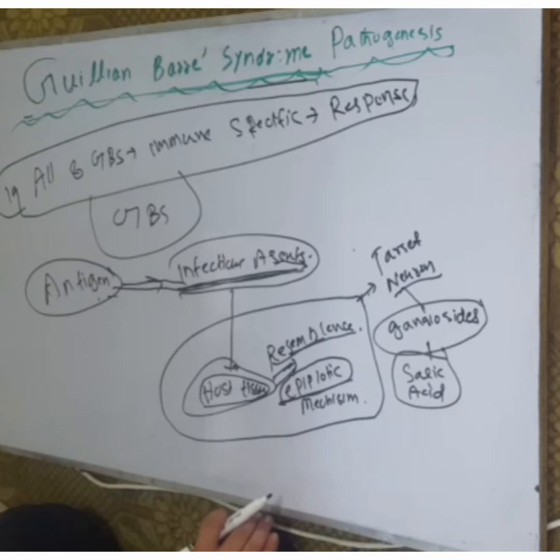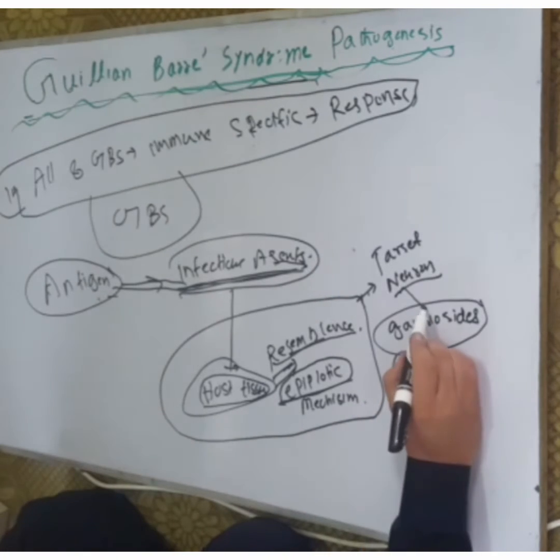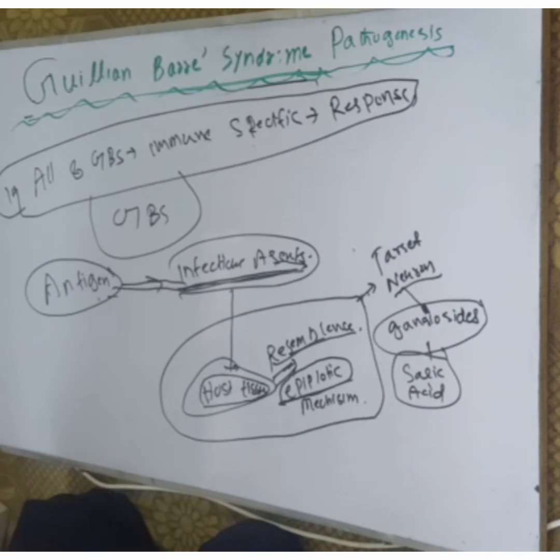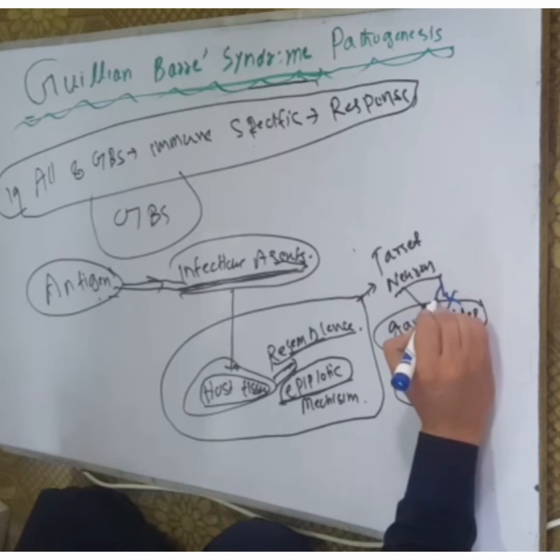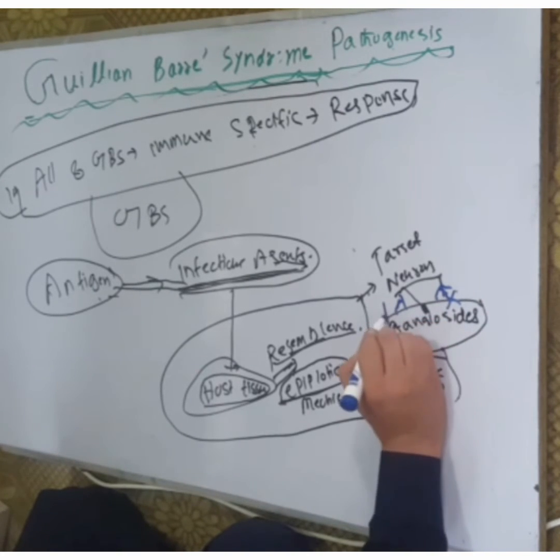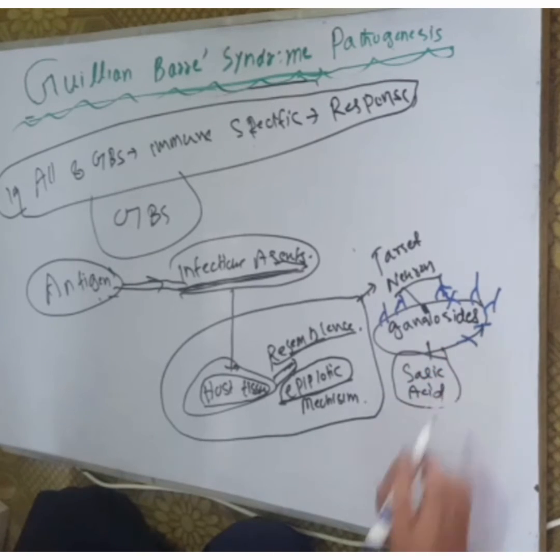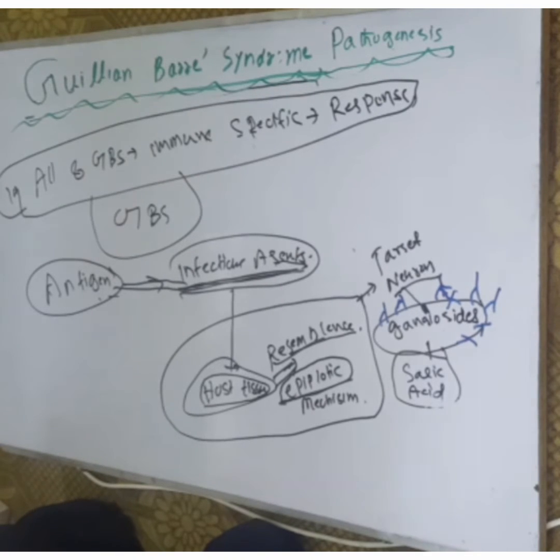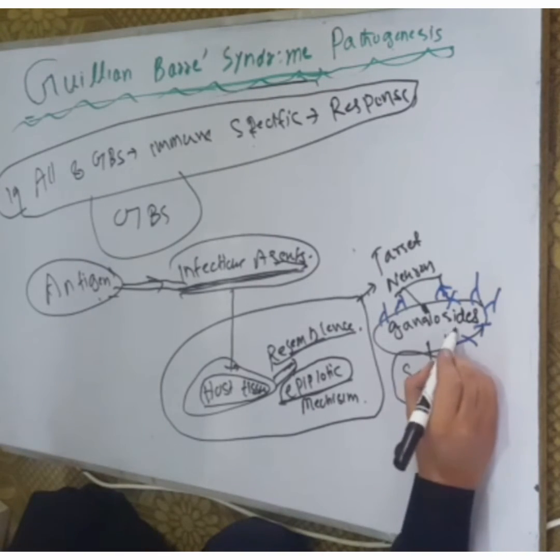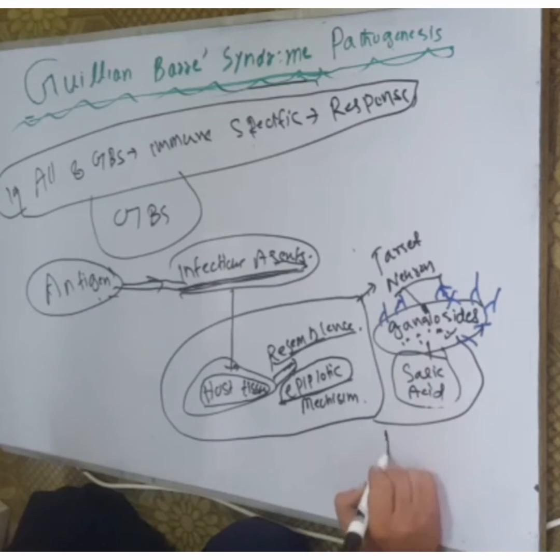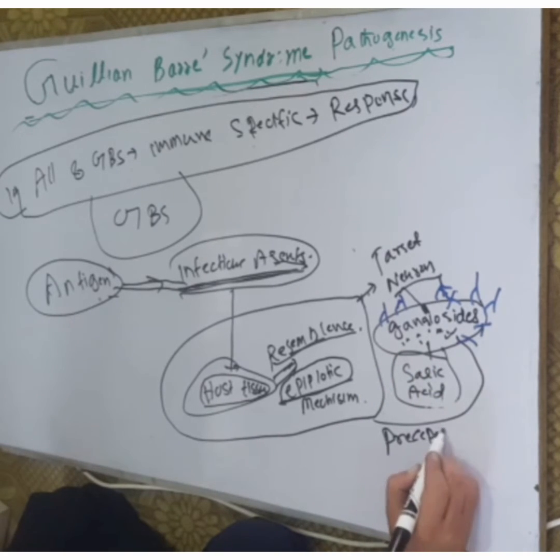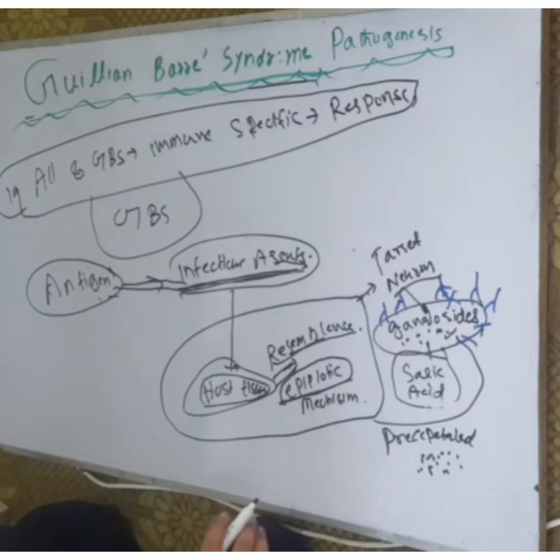When the antigens attack the sialic acids, the gangliosides are broken down, and these ganglioside particles are precipitated.